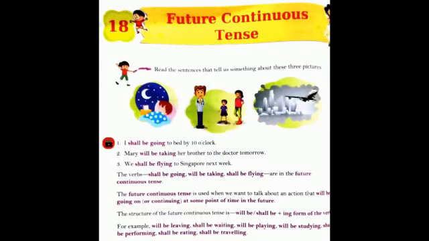Now, third example, we shall be flying to Singapore next week. Over here, the verbs shall be going, will be taking, shall be flying are in the future continuous tense.